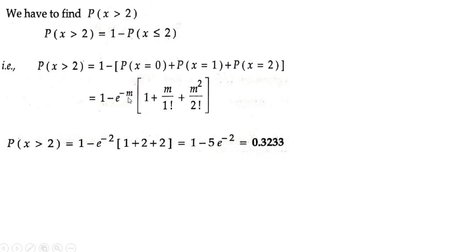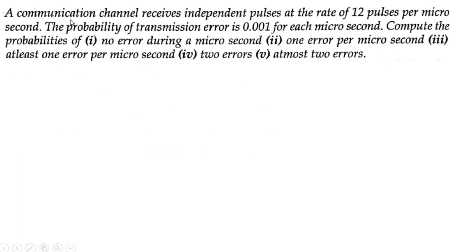0.3233. You need not take e to the power minus 2 common. Then you substitute the value of m. You need not do that. Directly substitute m as 2. Use your calculator and find the final answer. Move on to the next one.